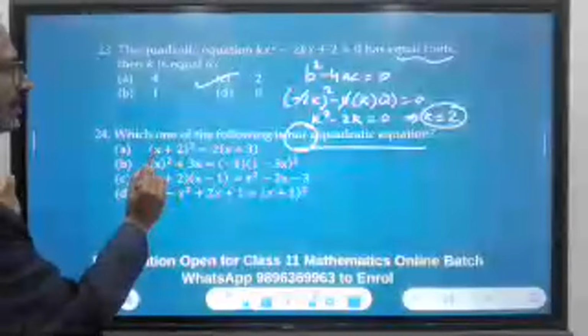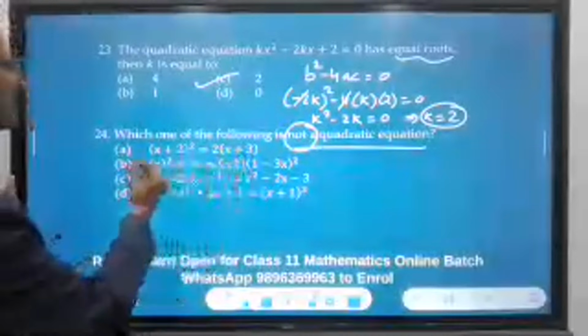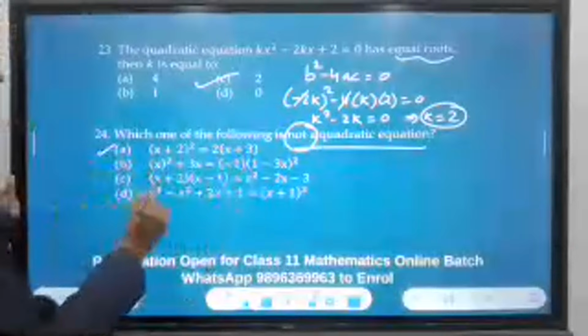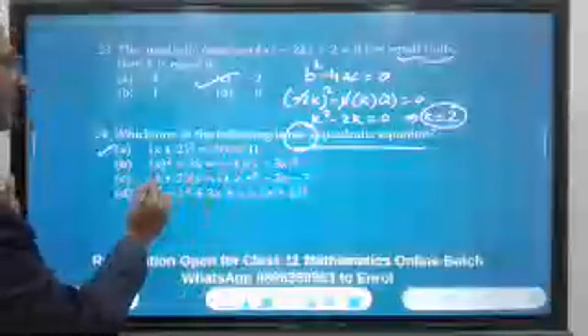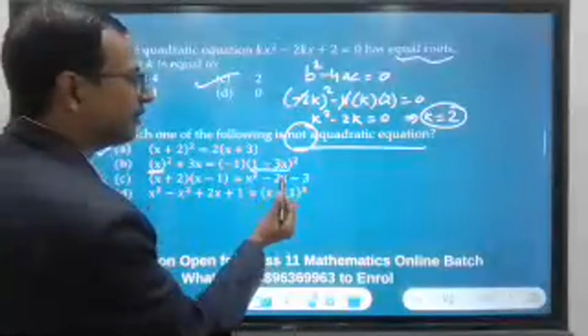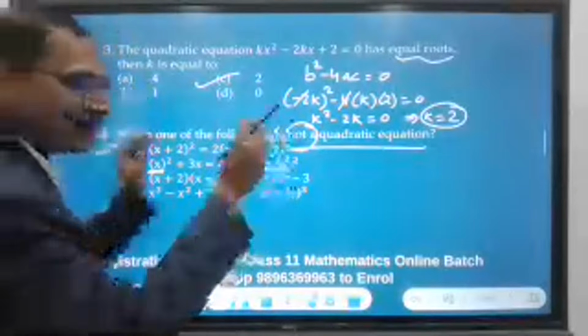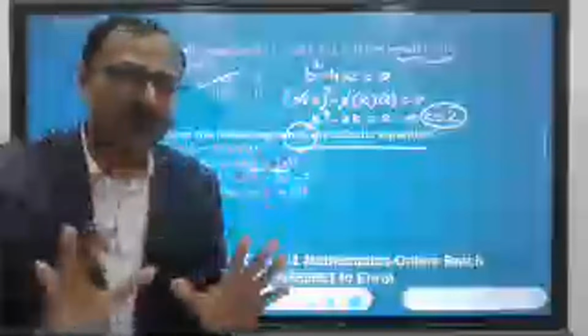Okay. So if you see this one, we will have x square here because it is a whole square, and there is no x square here, so this will be quadratic, right? For the second one, we have an x square here, and when you open this part, it will be 9x square. So x square and 9x square will definitely give you an x square in the answer also. So this is also quadratic.